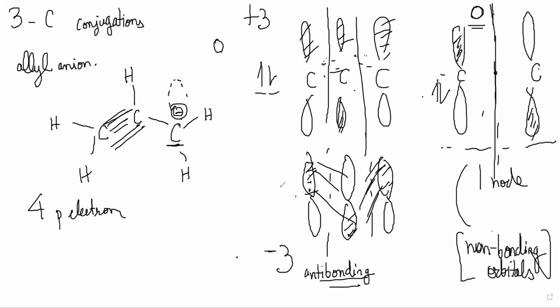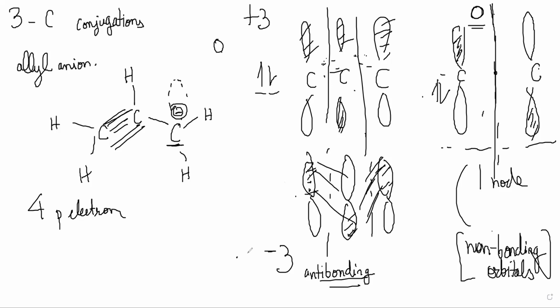Correct. So just see, the middle carbon has zero electron density in psi2, but there is electron density in the lower one. So there has to be electron density on the middle carbon in the final molecule, and also on the two ends, because both of them have electron density.